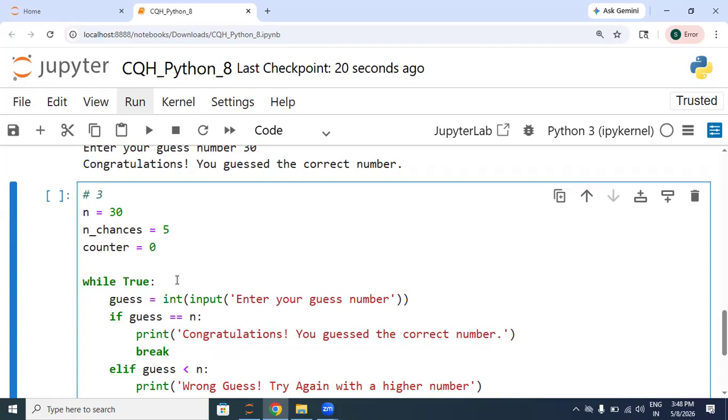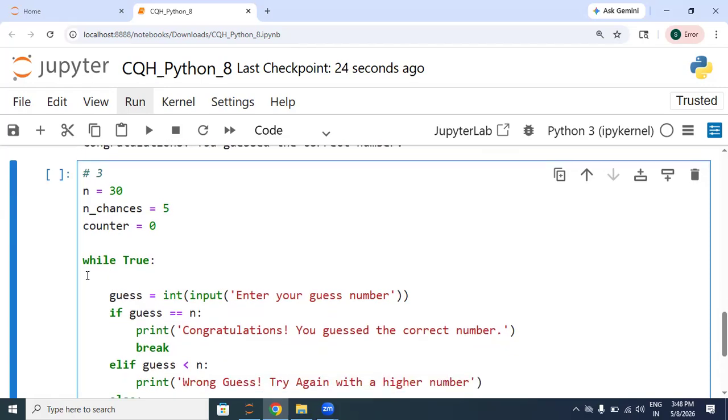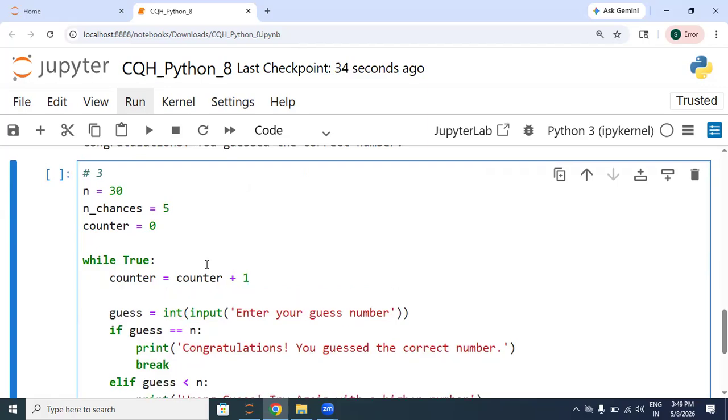Now let's make changes to a, so when this loop is executed, counter will be counter plus 1, and sorry, you can say print. Let's check the f string method. So you can say you have total how many chances? 5, and it is stored in this variable.